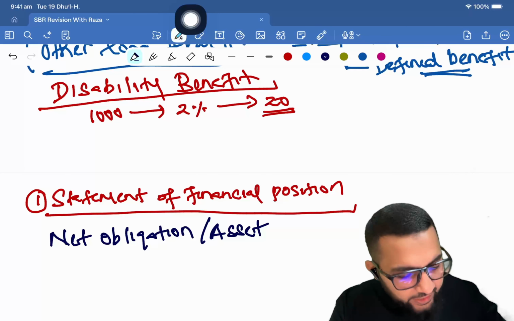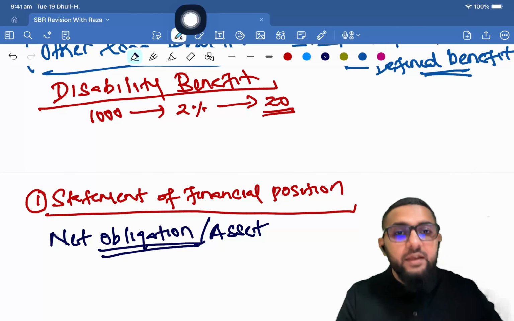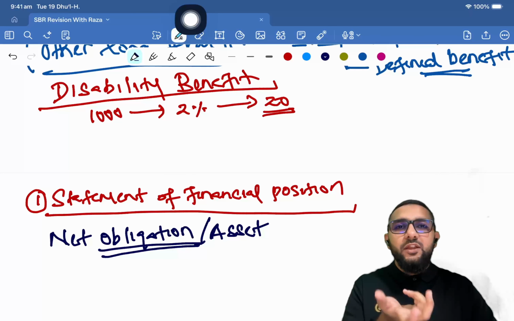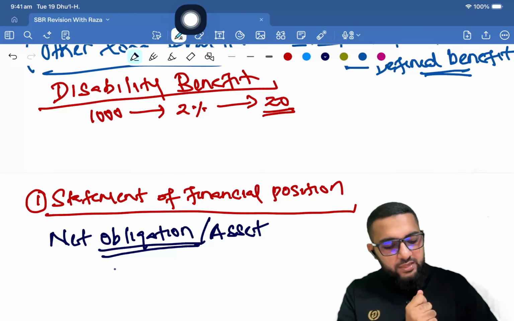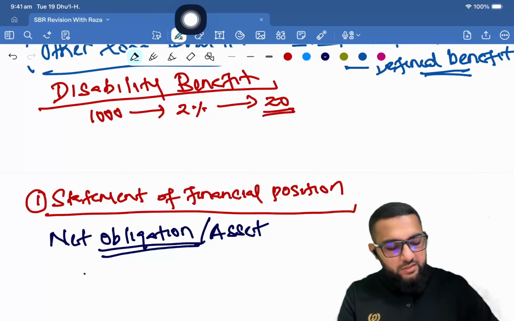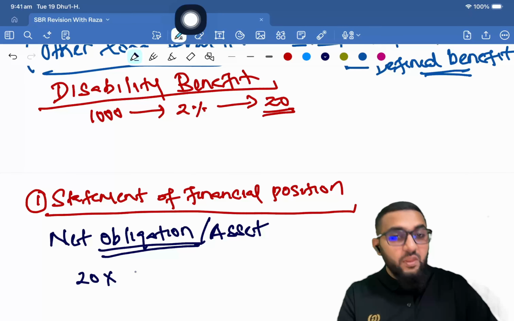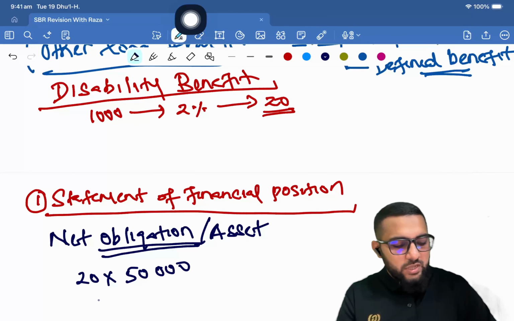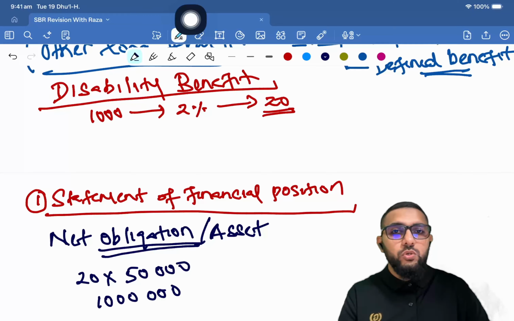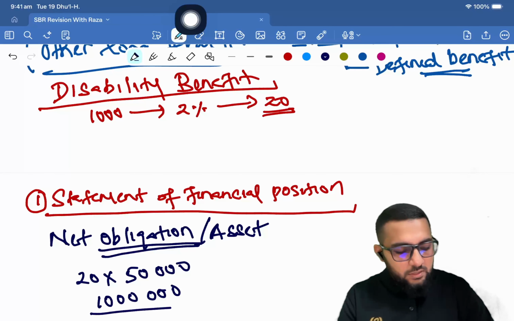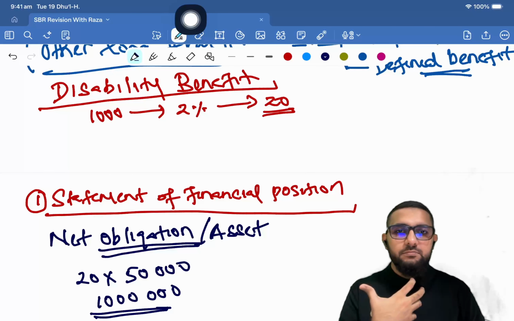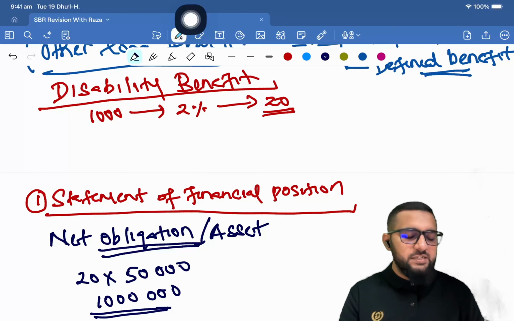All right. So since this obligation is already there, the company would never hold an obligation or liquid assets with them. If they know there is an obligation, let's say we recorded 20 there, so 20 into half of the basic salary. Let's say 100,000 is the basic salary, so 50,000 into 20, that's 1 million. And this obligation is already there. The company knows that this obligation is there because it was estimated.